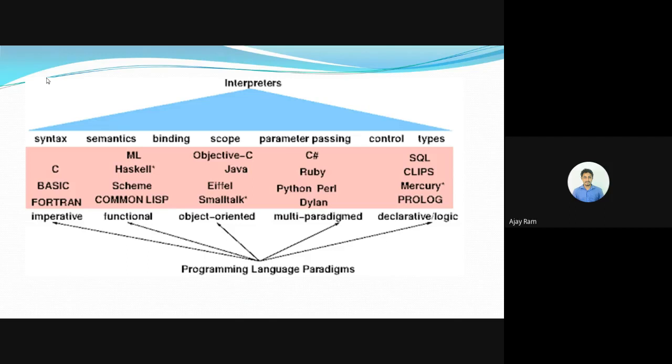Under imperative languages, we have C, Basic, and Fortran. Under functional languages, we have ML, Haskell, Scheme, and Common Lisp. Under object-oriented languages, we have Java, Smalltalk, Objective-C. Under multi-paradigm languages, we have C Sharp, Ruby, Python, and Perl. And under the logic languages, we have SQL, Prolog, Clips and Mercury. So these are the main different programming languages which we have from the past till now.